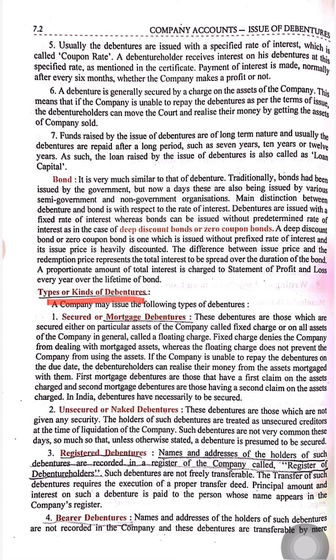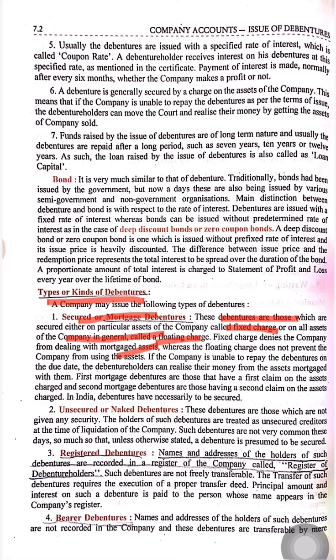First of all, the first type of debenture is secured or mortgage debenture. These are debentures which are secured either on particular assets of the company, called a fixed charge, or on all the assets of the company in general, called a floating charge. A fixed charge prevents the company from dealing with the mortgaged asset, whereas a floating charge does not prevent the company from using the asset. These types of debentures are called secured debentures.